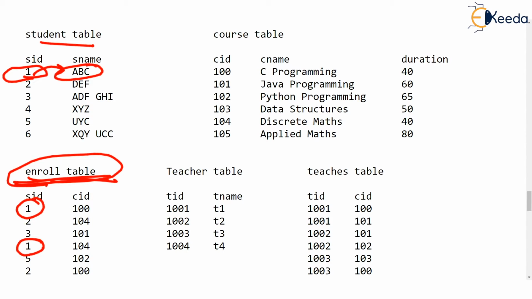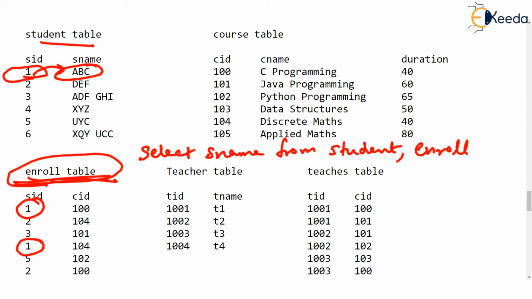So we will have to take a join of these two tables, isn't it? So we will have to write a query which says select, what do you want to select? Yes, S name, student name. But from, we will say select this from student, comma, enroll. You very well know why the second table is involved over here.